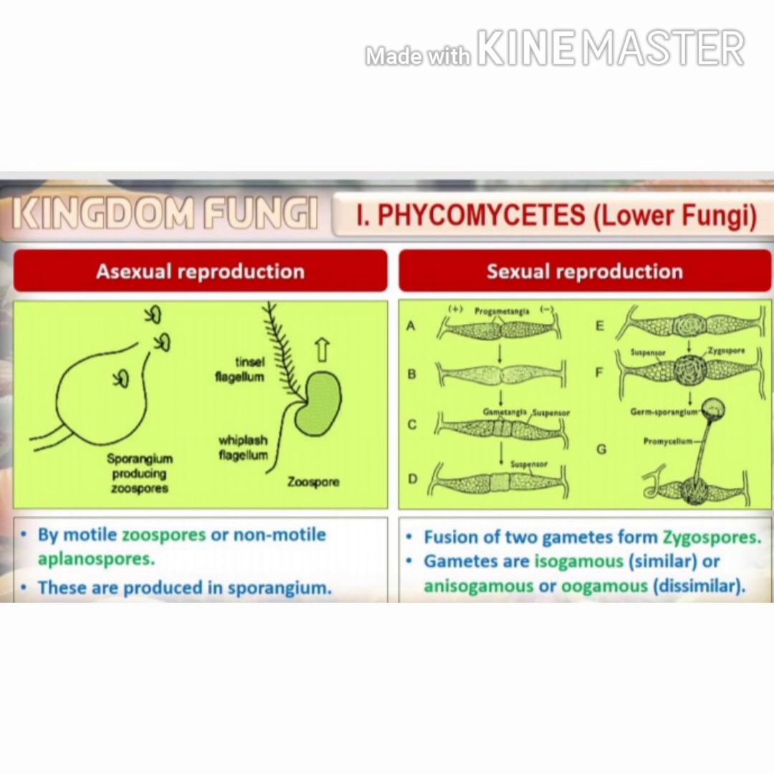About the sexual reproduction, here we can see the fusion of 2 gametes forming zygospores. Gametes are isogamous, meaning both the gametes are similar, or anisogamous, meaning both the gametes are dissimilar, or oogamous. In oogamous also, both the gametes are dissimilar. The female gamete is large and non-motile. Male gametes are small and motile.